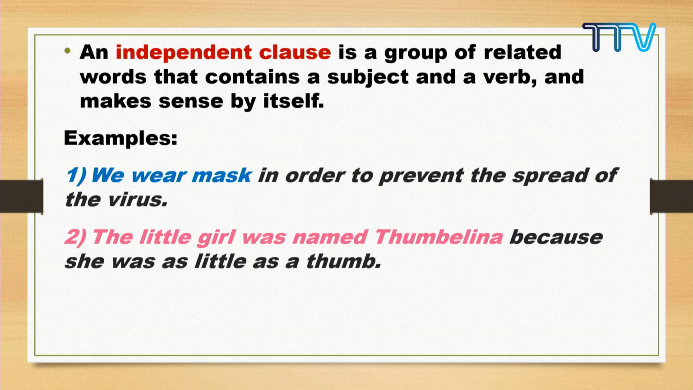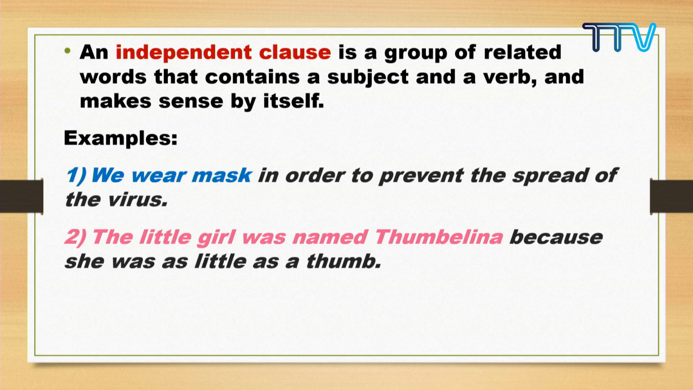Though this is a clause, a part of this sentence, it can stand alone. It makes sense by itself. The little girl was named Thumbelina. If we put a period after this, it is a complete sentence. But in this sentence, this group of words is functioning as a clause, a part of the sentence. It has a subject and verb. Can you see that? The little girl is the subject, and was named Thumbelina is the verb. So you can see the subject and verb.